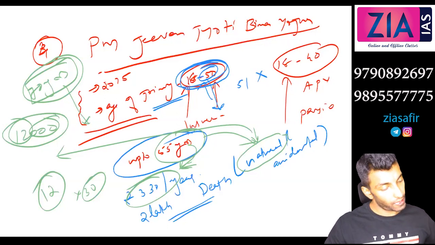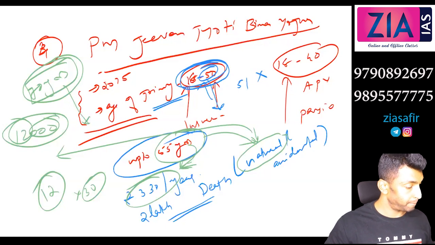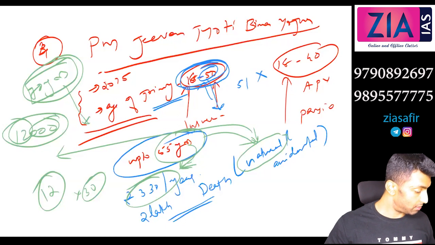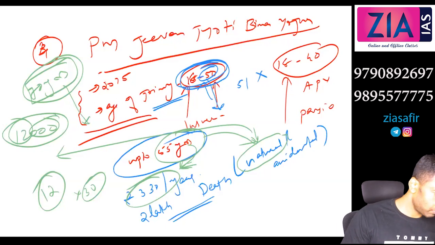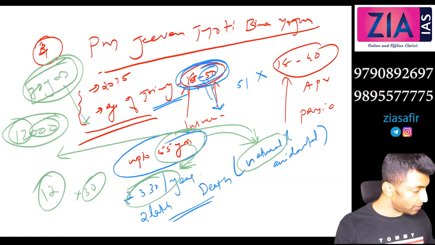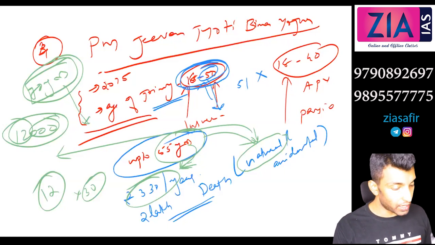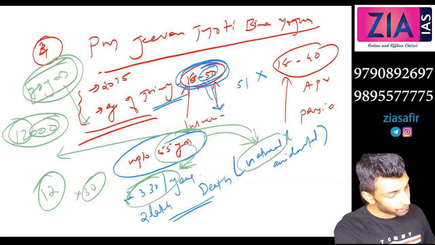Any doubts here? So schemes for microcredit we have done. Anything left out? Schemes for bank accounts we have done. Schemes for microcredit we have done. Schemes for pension, schemes for insurance.